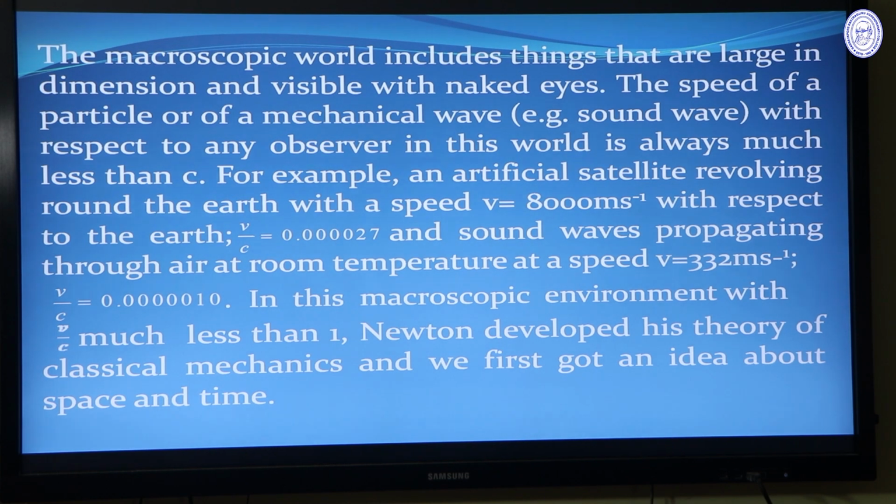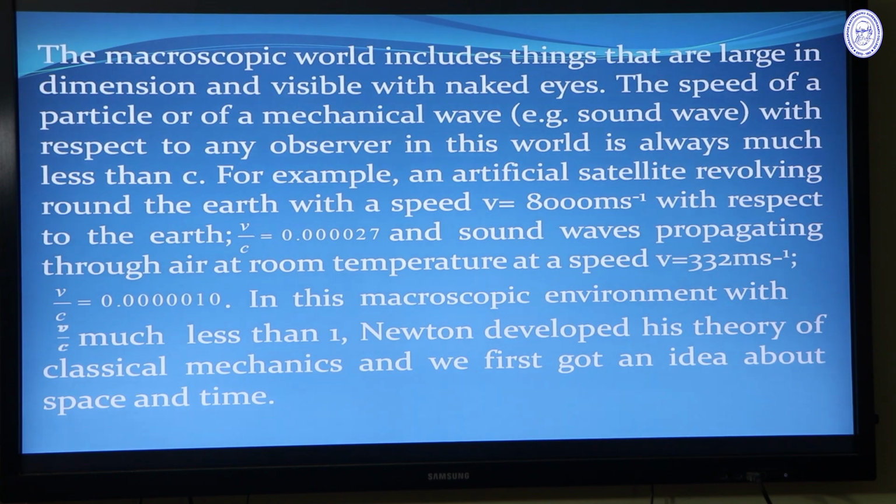Now we will discuss the difference between macroscopic world and microscopic world. Macroscopic world includes things that are very large in dimension and visible with naked eyes. In the macroscopic world, the speed of a particle or a mechanical wave with respect to any observer is always much less than c. We can cite some examples.